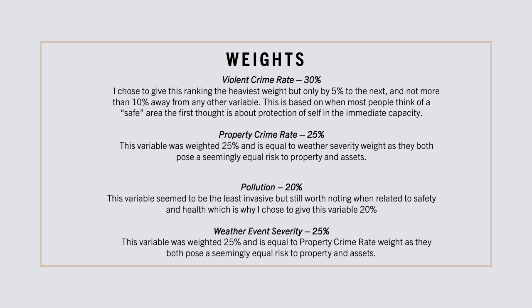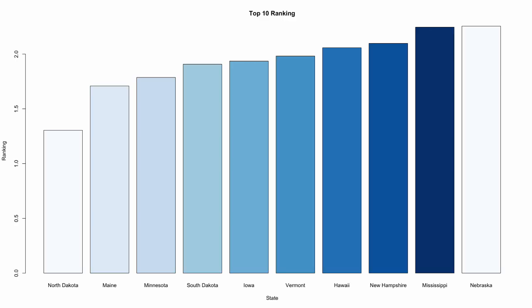The last weight is the weather event severity at 25%. This variable was weighted 25% and is equal to property crime rate, as they both pose a seemingly equal risk to property and assets. This is a bar graph showing the final results of the top 10 ranking for the safest state to relocate to. The lower the ranking, the safer the state is.